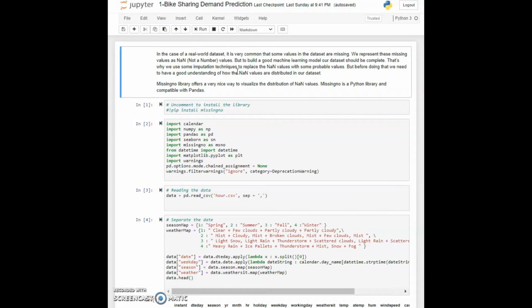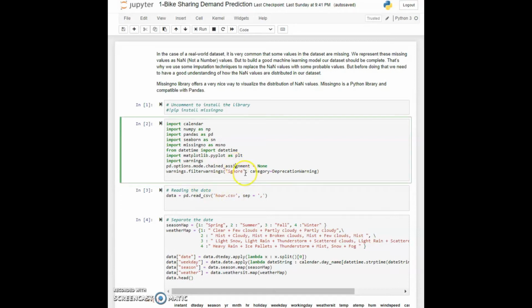So here we are, and as I have mentioned before, we are only going to use the hourly examples, so we are importing only the hour.csv file. Now in cell 2, first we are going to import the necessary libraries. I have imported calendar, numpy, pandas, seaborn, missingno, datetime, matplotlib and warnings, and we are going to use each of these for a different purpose. In cell 3, we'll start by importing our data using the read_csv function so that we can read our file, and then we will move on to see if there is any missing data in our dataset.